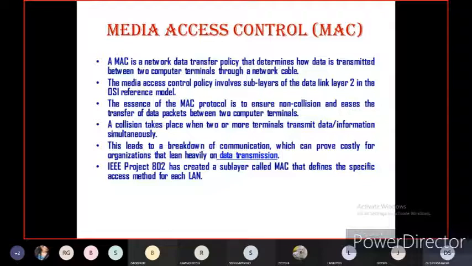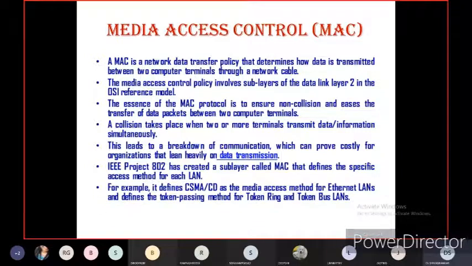For example, it defines carrier sense multiple access with collision detection as the media access method for Ethernet local area networks, and defines the token passing method for token ring and token bus local area networks. That is media access control.